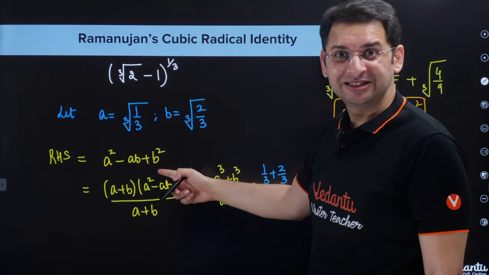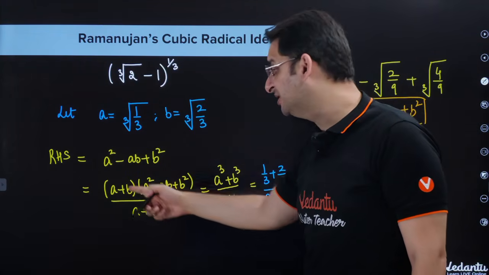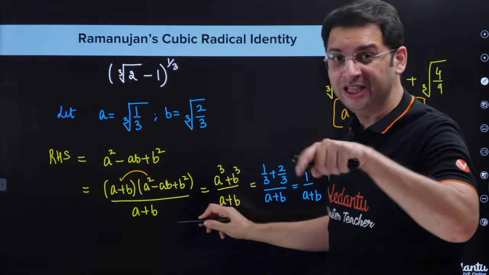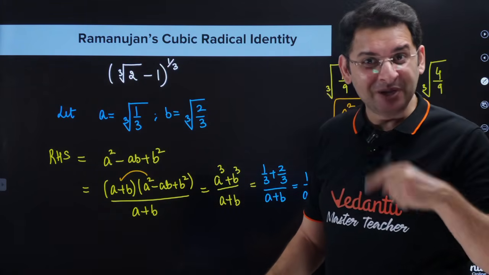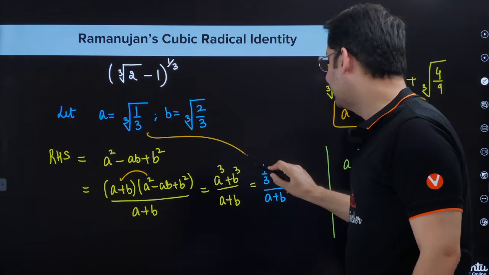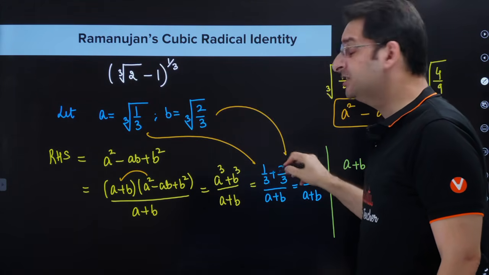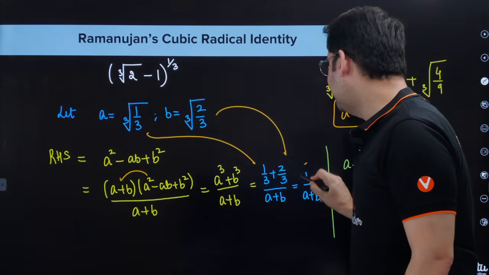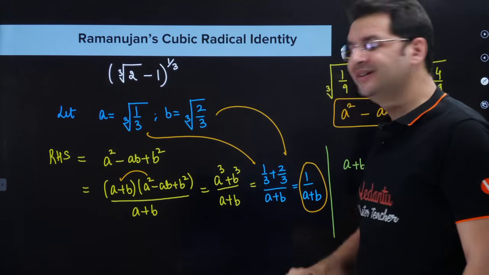If this is A square minus AB plus B square, what should we do? We should multiply and divide by A plus B. A plus B into this becomes A cube plus B cube. And in fact, A cube is a very simple expression, B cube is a very simple expression. A cube's value is 1 by 3, B cube's value is 2 by 3, and 1 by 3 plus 2 by 3 gives us 1. So RHS is actually 1 upon A plus B.